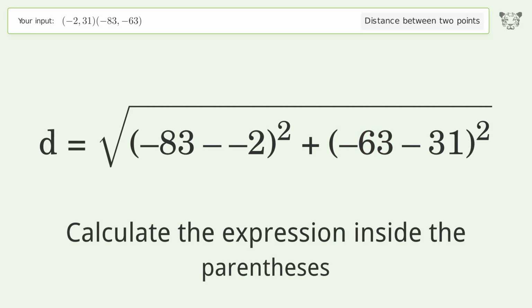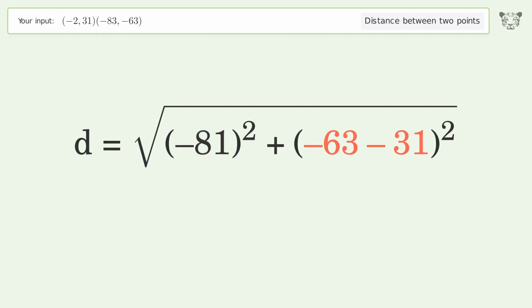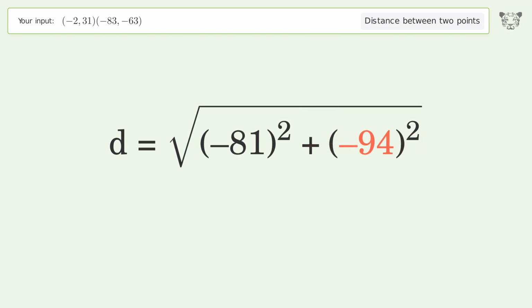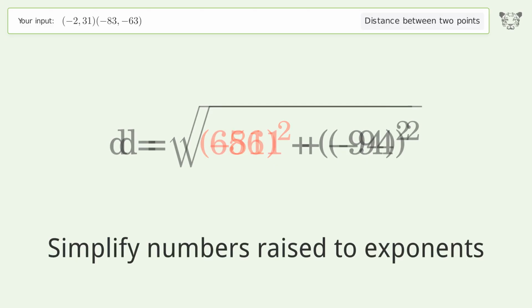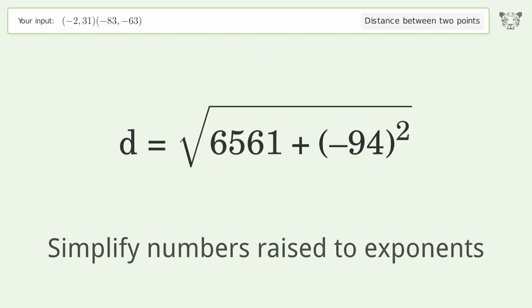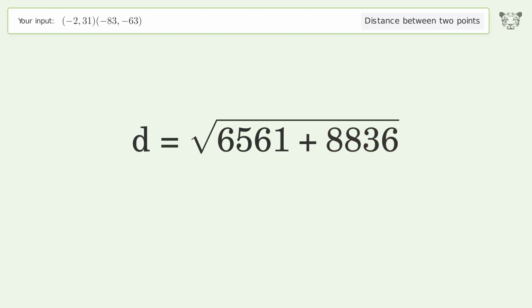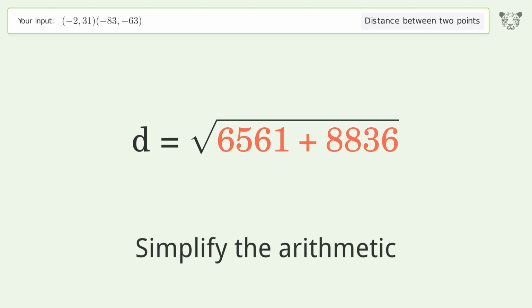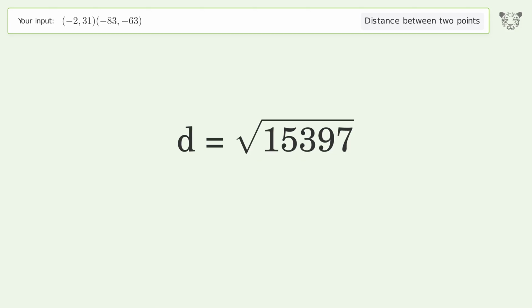Calculate the expression inside the parentheses. Simplify numbers raised to exponents. Simplify the arithmetic. And so the distance between the 2 points is the square root of 15,397, or 124.085.